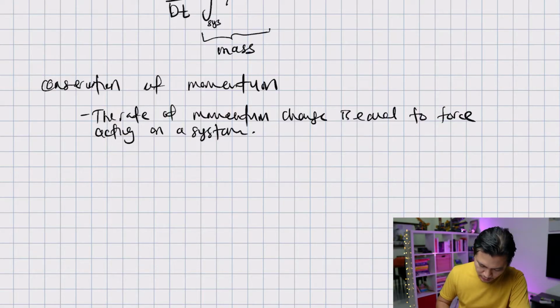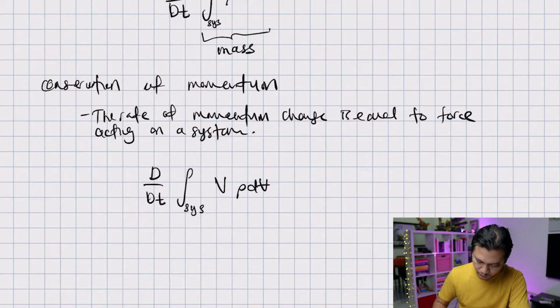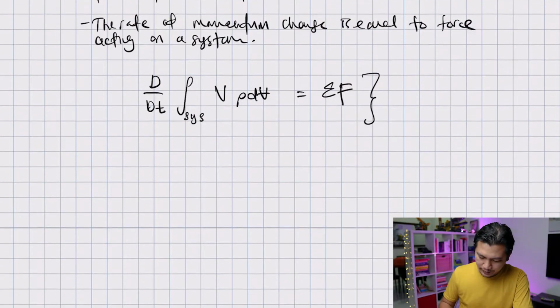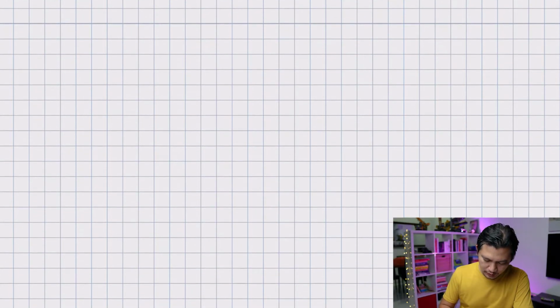So the change of momentum is d over dt of the integration over a system, and this is velocity times mass, rho dV, and this is equal to the summation of forces. And this is the equation for conservation of momentum. And finally, let's take a look at conservation of energy.